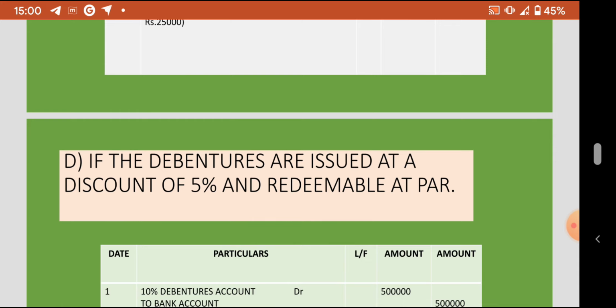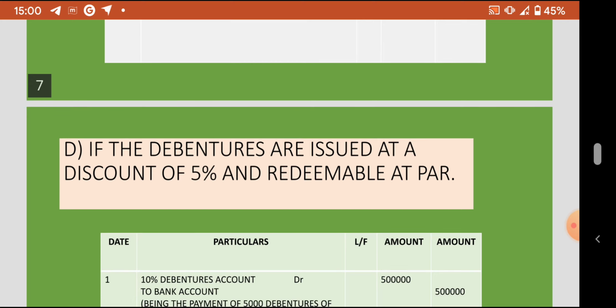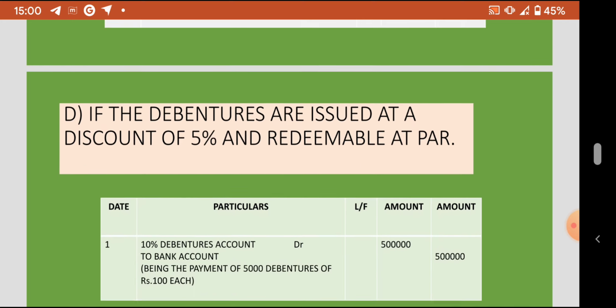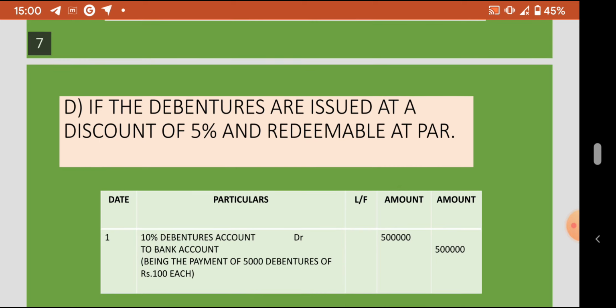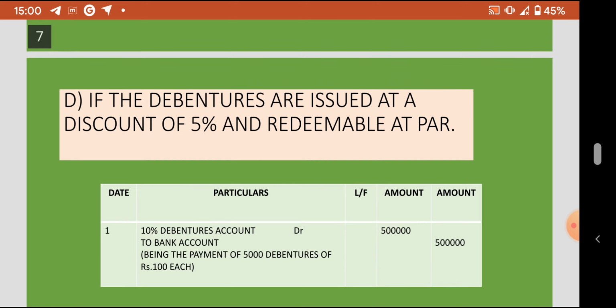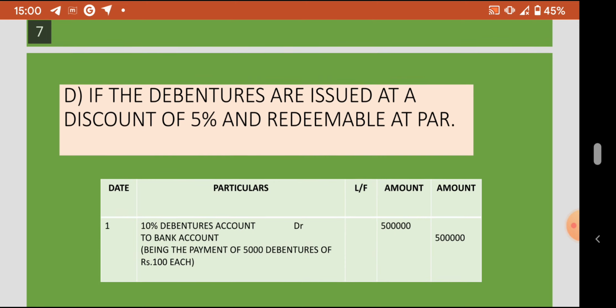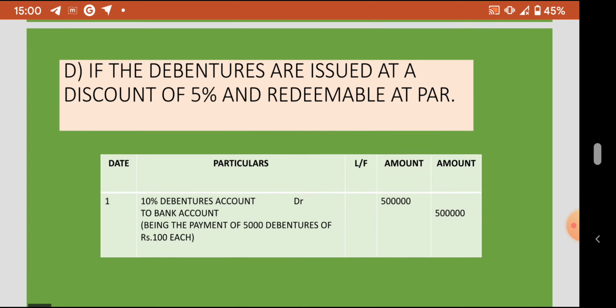Let us take up the fourth situation. If the debentures are issued at a discount of 5% and redeemable at par. This situation is again as in case 1 and case 2. It is issued at a discount of 5%, which is immaterial as of now, but it is redeemable at par. So again, the journal entry remains the same: 10% debenture account debit to bank account, 5 lakhs.